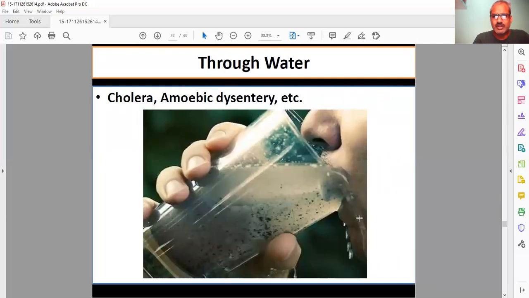Next is cholera, amoebic dysentery. These diseases spread through water, and especially dirty water if you eat or drink it. Clostridium tetani bacteria also cause disease. So the diseases are spread through unhygienic water if you drink it. Here in the diagram you can see he is drinking unhygienic water.